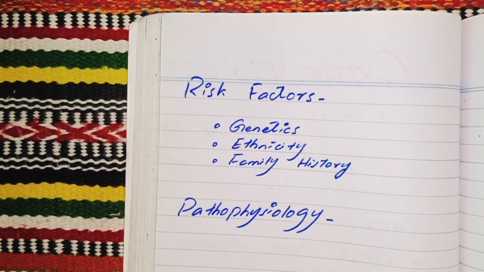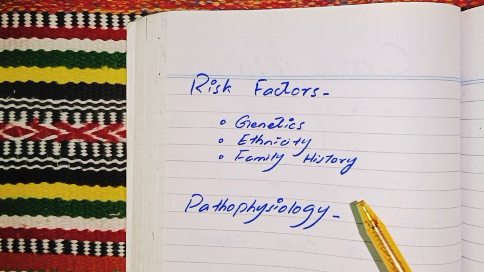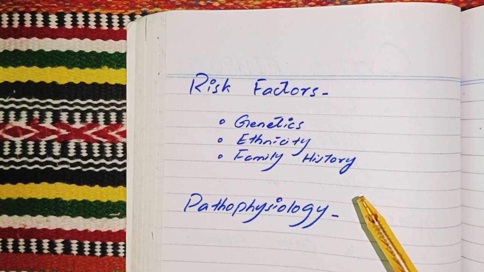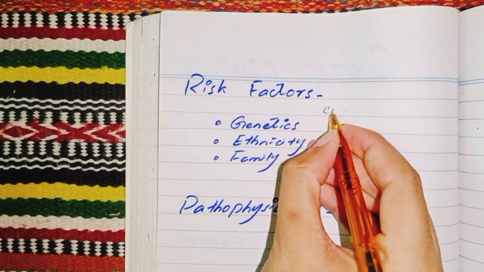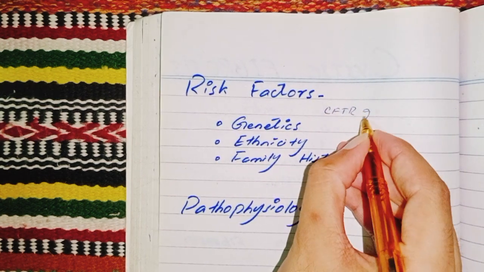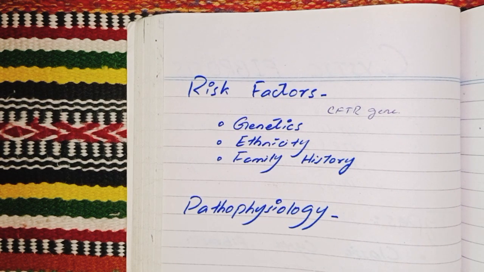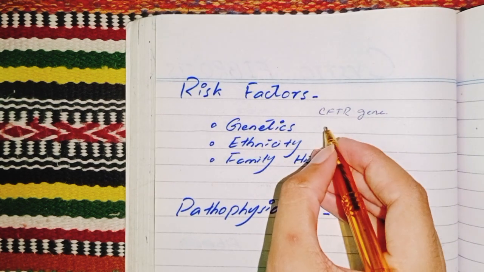Our next section is about the risk factors. Risk factors of cystic fibrosis. As we know, cystic fibrosis is an inherited condition. So the primary risk factor is having parents who carry a mutant CFTR gene. The main contributing risk factor is genetics. Cystic fibrosis is an autosomal recessive disorder.